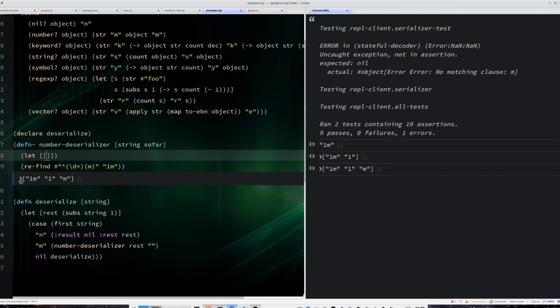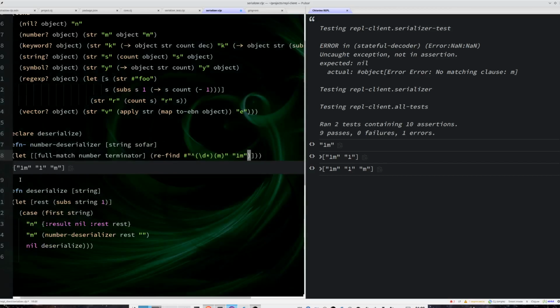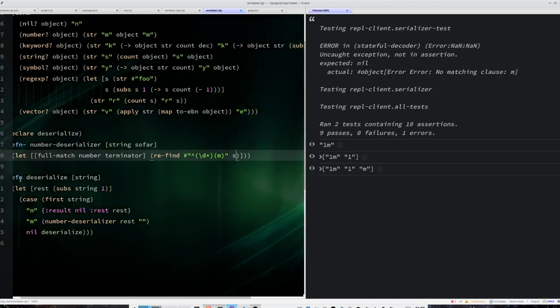Basically, the full match, the number, and the terminator. And this will obviously not be 1M, it will be the string.